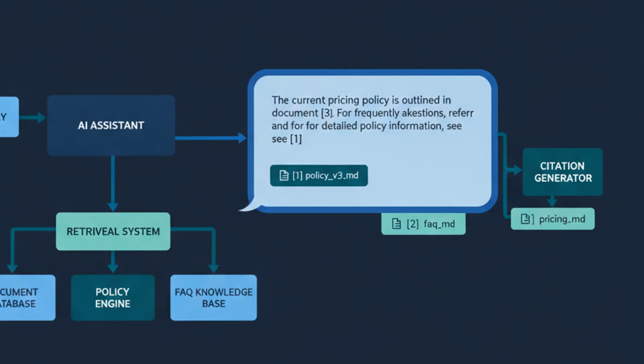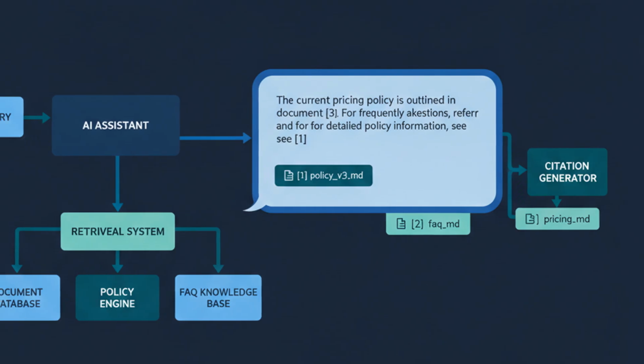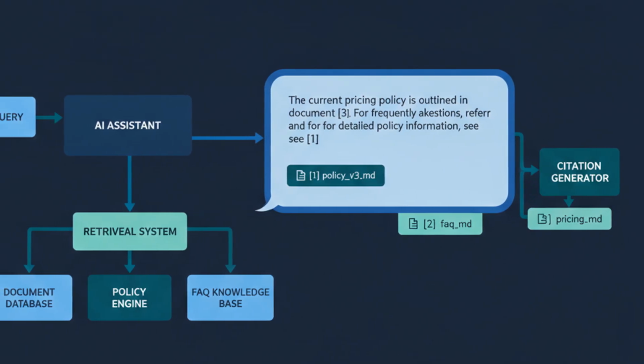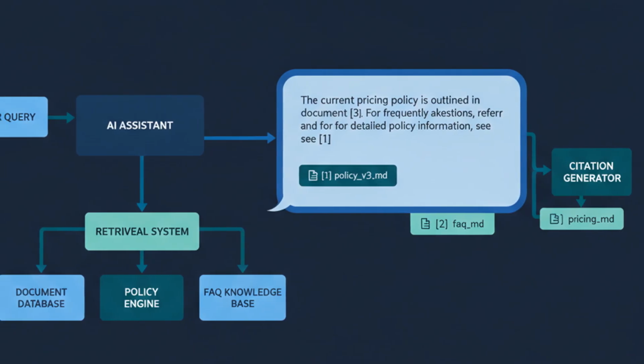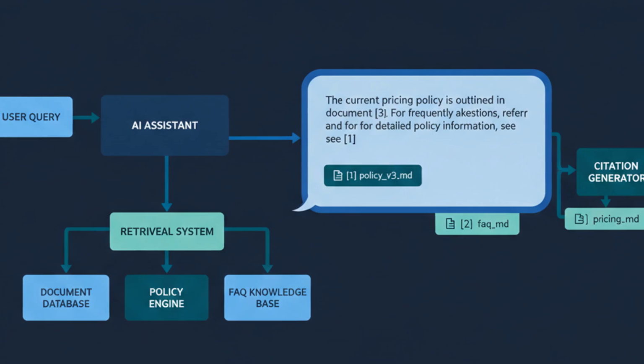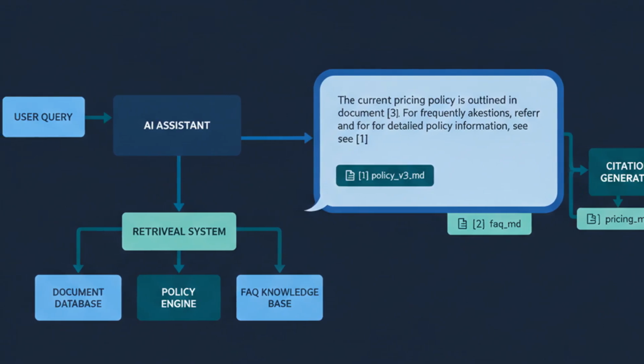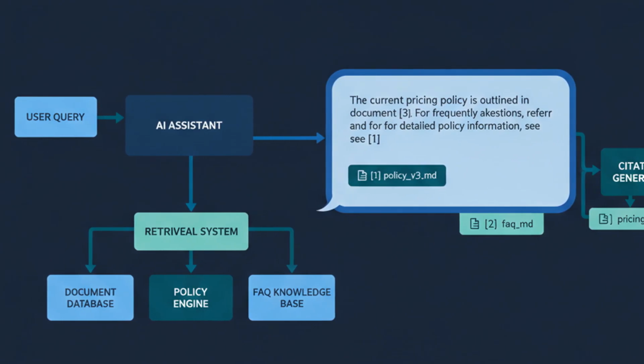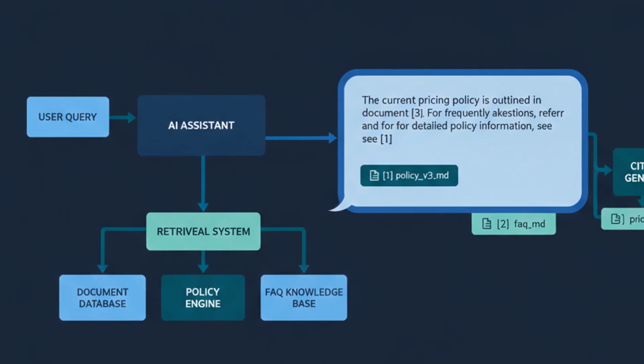Even with all this, users need to trust the output. So always surface citations. When every claim links back to a source document, two things happen. Users can verify it themselves, and your team can audit failures. Tools like Perplexity built their entire reputation on this. The lesson for your own products: never show an answer without showing where it came from.